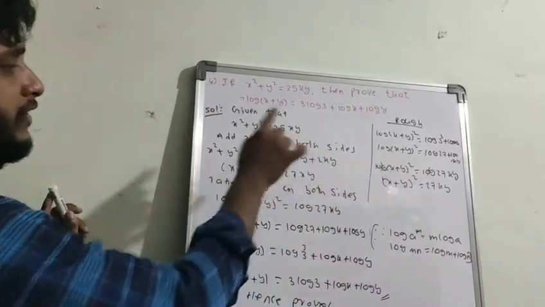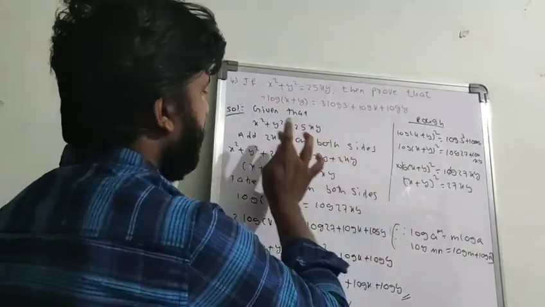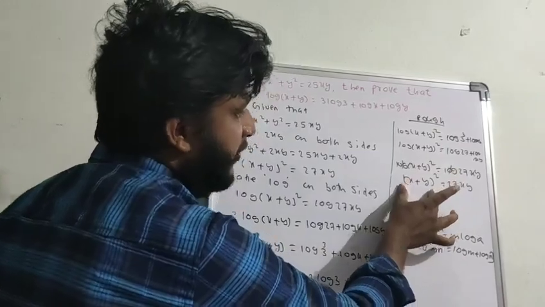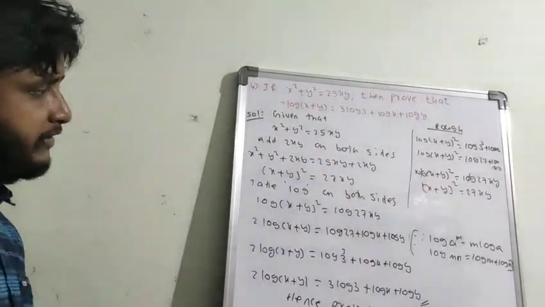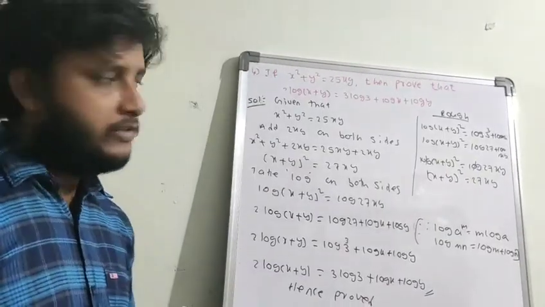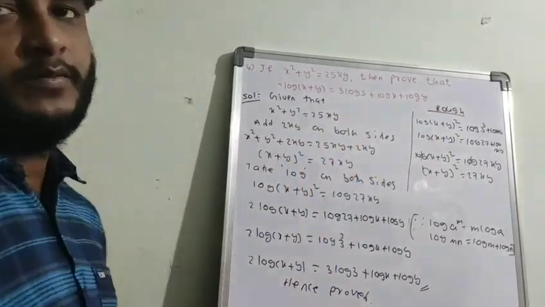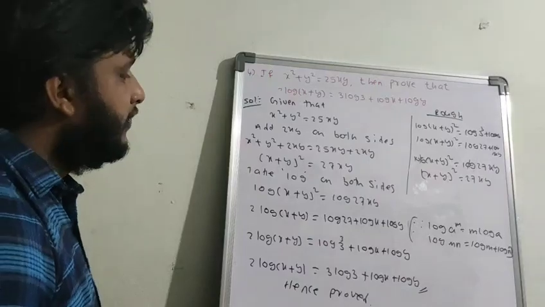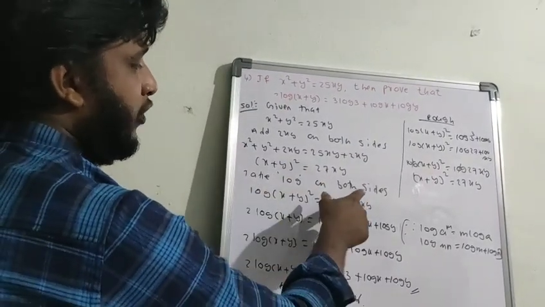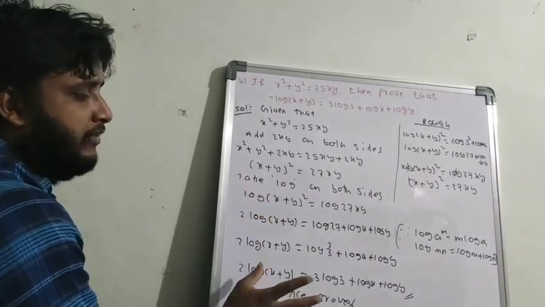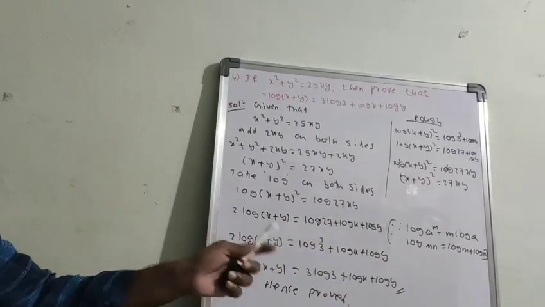If I add 2xy on both sides. Similarly, x square plus y square becomes (x plus y) whole square if I add 2xy. That means we need 2xy on both sides. Here it is plus, so you add 2xy on both sides. If it is minus, you have to subtract. Okay. So next, (x plus y) whole square equals 27xy, take log on both sides and expand using the formula, and you will get the answer.